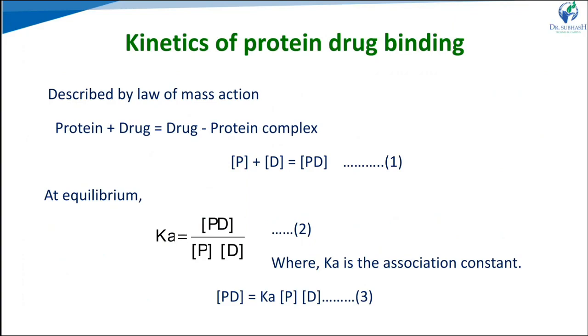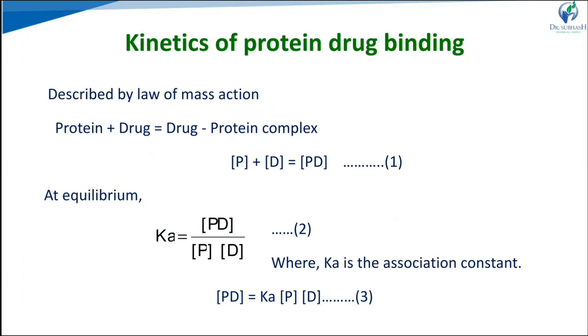The next one is the kinetics of protein drug binding. How protein binding occurs, we can explain with the kinetics, equations and graphs. Here it is described by the law of mass action. Protein binds with the drug to give the protein drug complex. So here P plus D is equal to PD. P means the concentration of free protein, D means the concentration of free drug, and PD is the concentration of the protein drug complex.